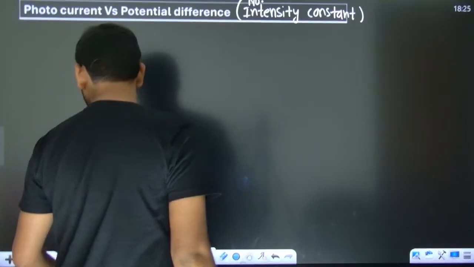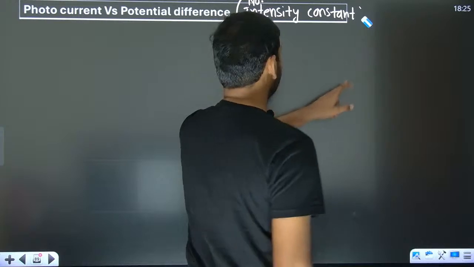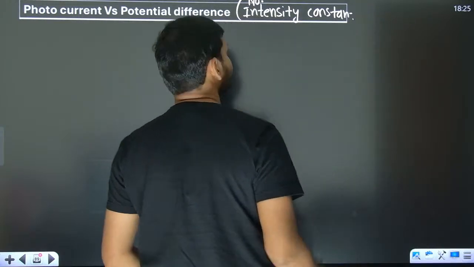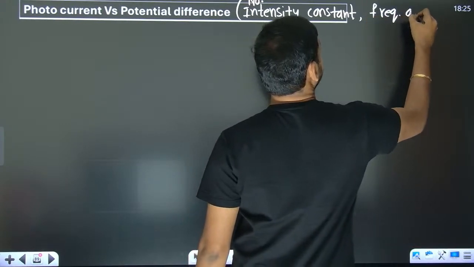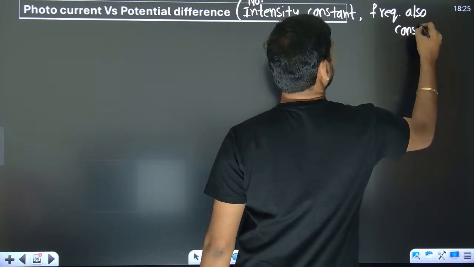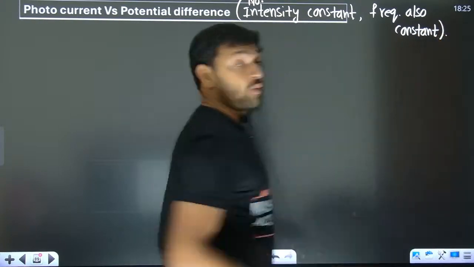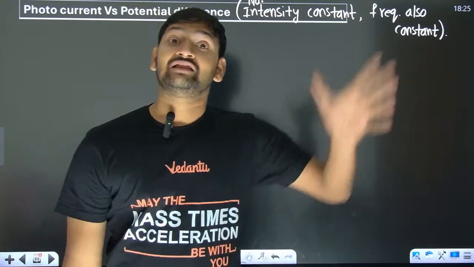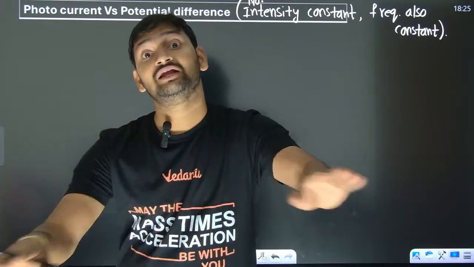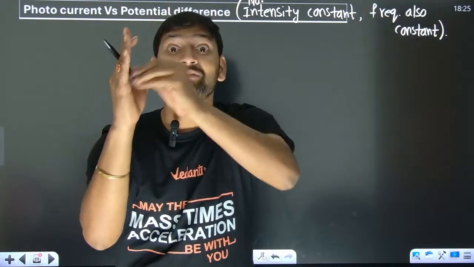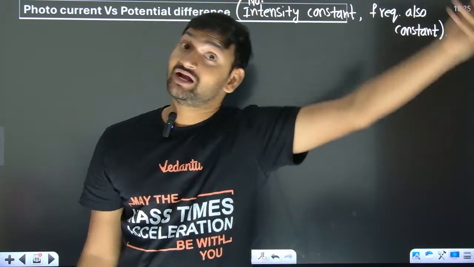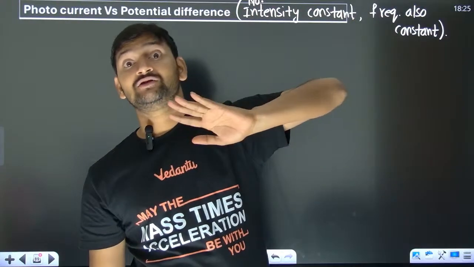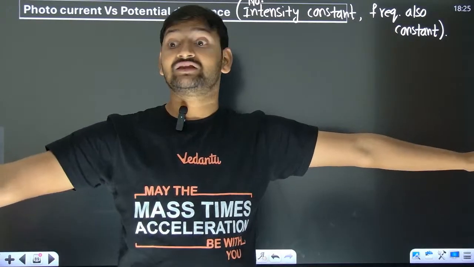Number intensity constant, and I will maintain the frequency also constant. That means I am using one particular wavelength of light, and the number of photons I am going to send I am also maintaining constant. That means I am not making any changes to the light which we throw onto the metal plate. Its number intensity is kept constant, the frequency of light is also kept constant. I am not changing anything for the light.